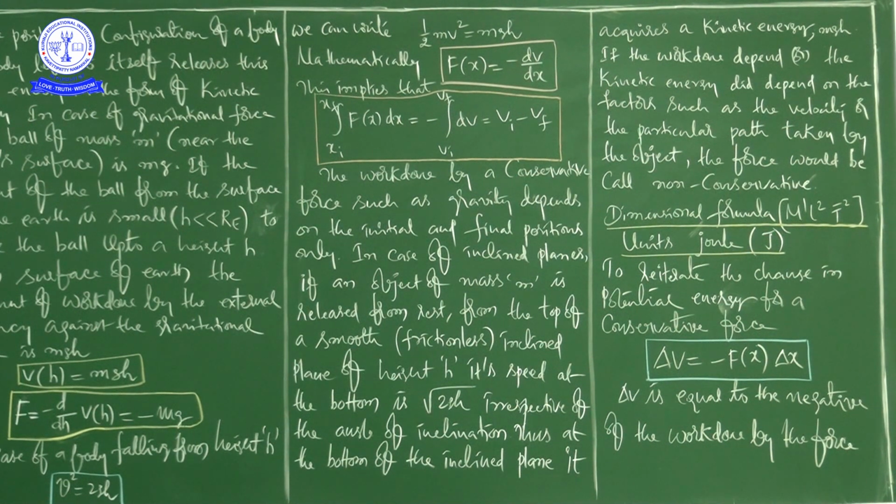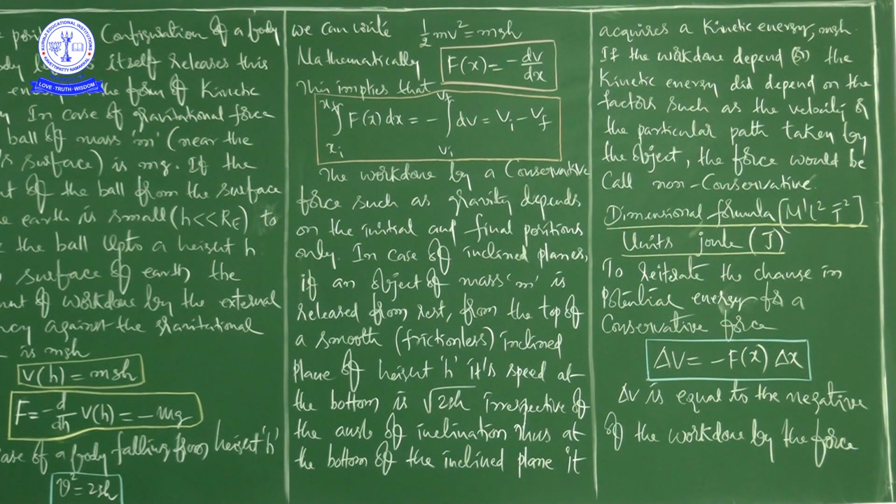The potential energy is converted into kinetic energy in the case of a freely falling body. In the case of a vertically projected up body, the kinetic energy is converting into potential energy. Next, see here, the work done by a conservative force. So what is a conservative force? That is the question. Similarly, what is a non-conservative force? Now we are going to discuss those two things.